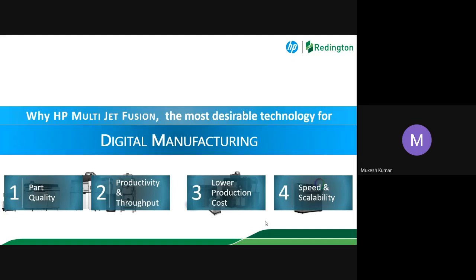What if I am able to put a track within the part itself? My part is going to have more durability, because the wiring you put in may fail sometime. But if the layer is inside the part itself, it is not going to fail. HP is working on this, and it will be available soon in the same machine.